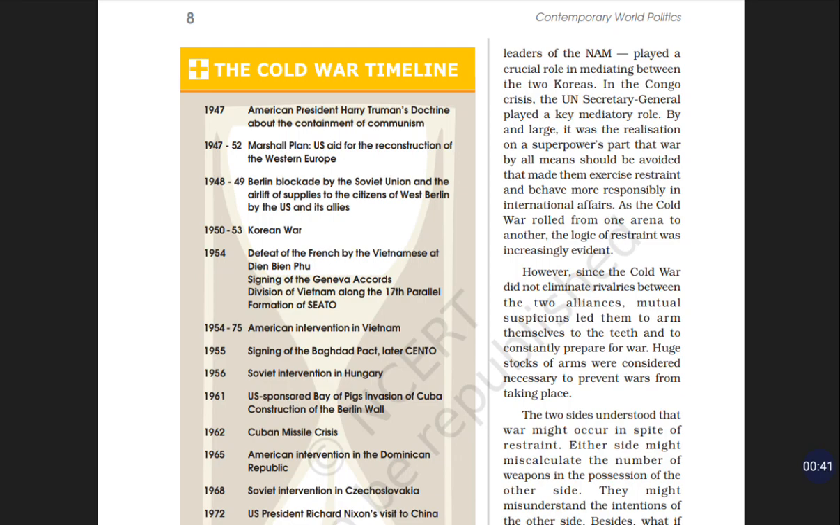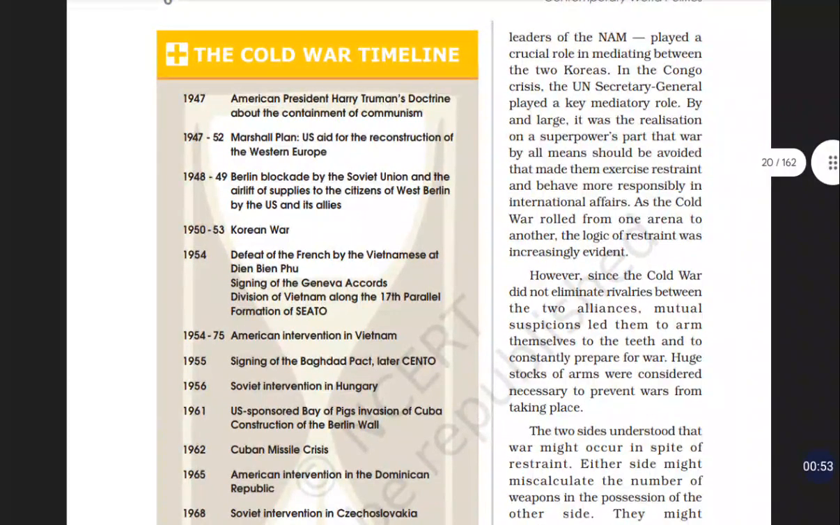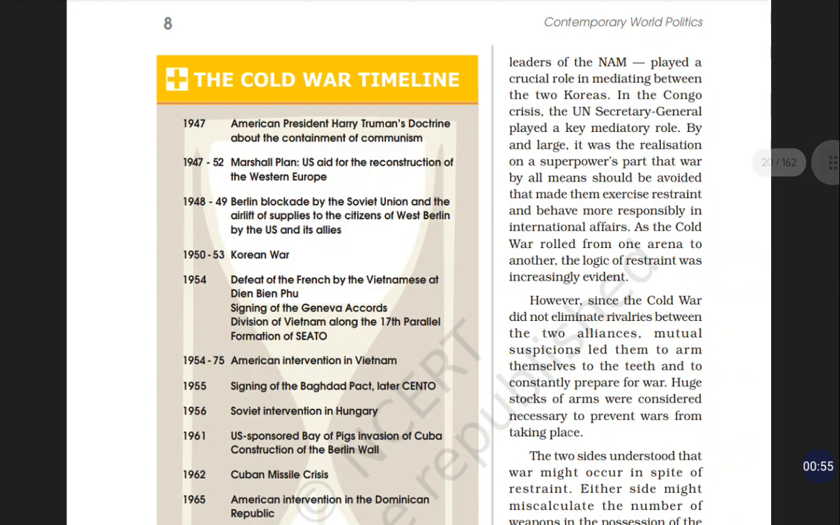So in 1947, American President Harry Truman's doctrine about the containment of communism. The American president was taking some kind of decisions or political messages against communism in that period.